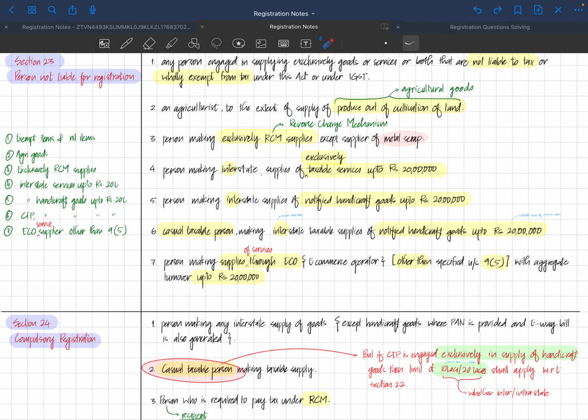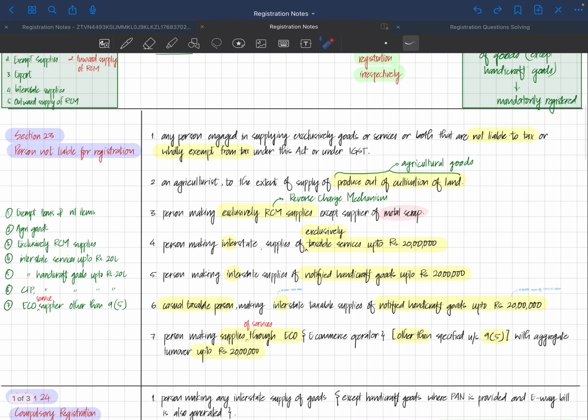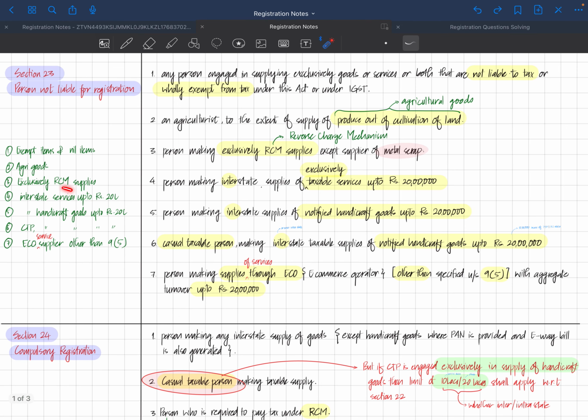It's fine. So the fourth part is interstate services up to 20 lakhs. We have learned over here that for interstate supply of goods, they need to get mandatorily registered. In section 23 they have told about interstate services. So a person making interstate supply of exclusively taxable services up to 20 lakhs need not get registered. It's a simple one. The fifth one is interstate handicraft goods up to 20 lakhs. It's simple as well. A person making interstate supplies of notified handicraft goods up to 20 lakhs need not get registered.